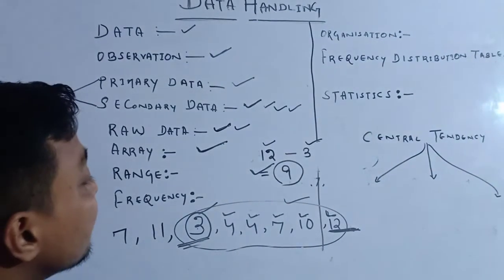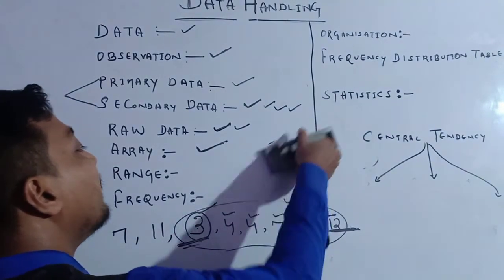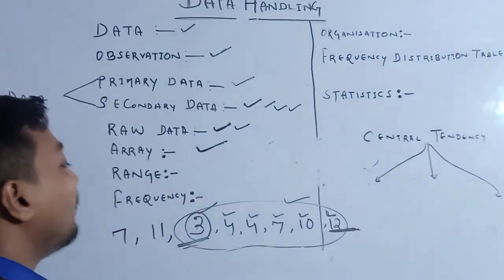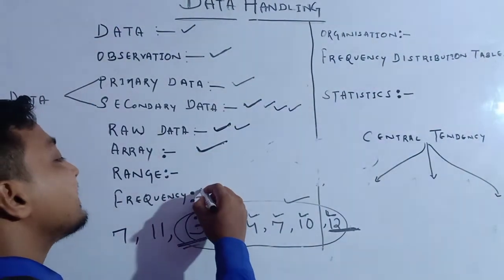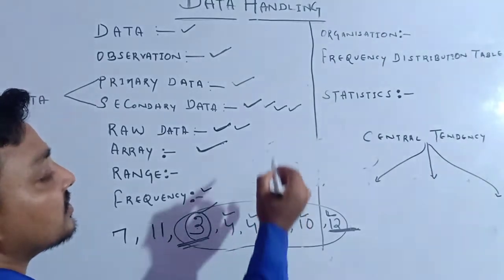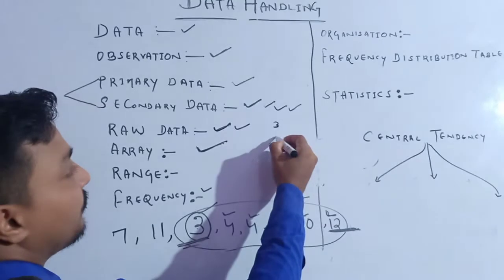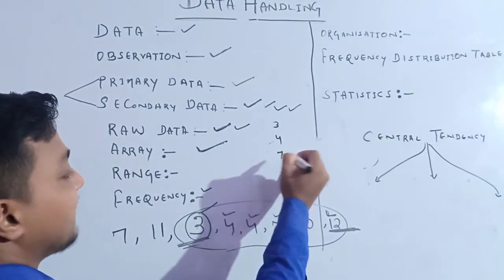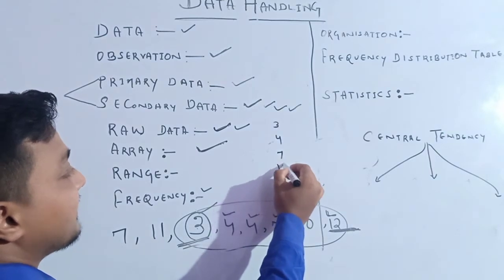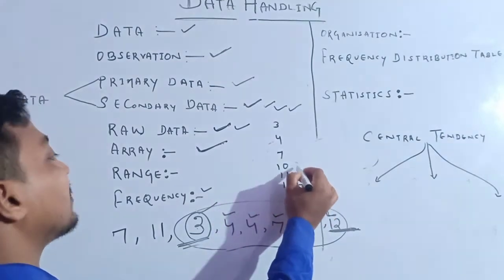Thereafter, frequency. What do you mean by frequency? See, frequency is always about the observation. Here the observations are: 3 is one observation, 4 is one observation, then after 7 is another observation, 10 is another, 11 is another, and 12 is another observation.